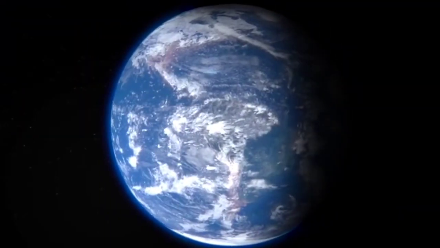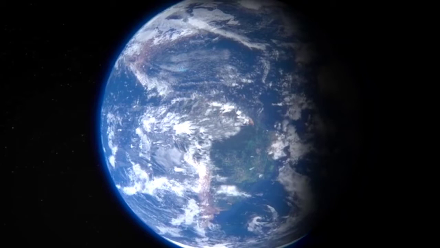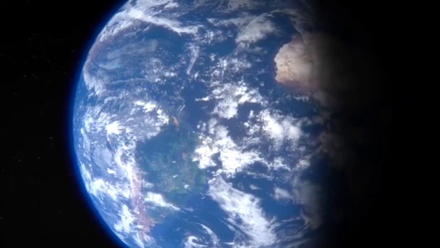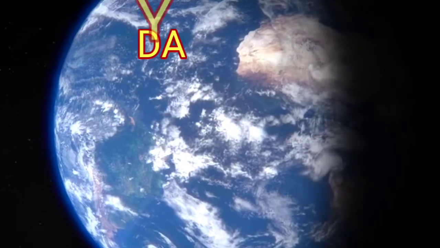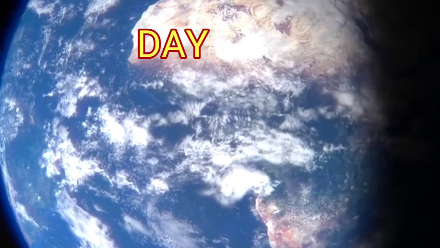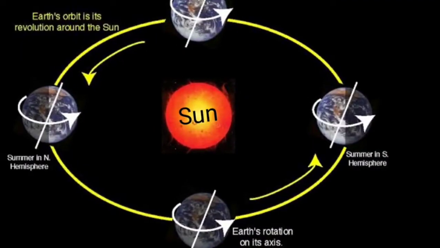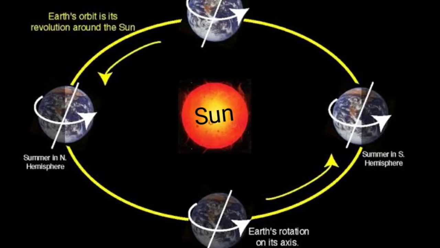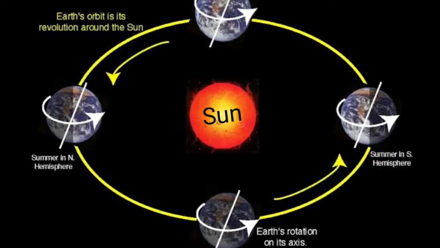Rotation is the movement of the earth on its own axis, and due to rotation day and night occur. The movement of the earth around the sun in a fixed path or orbit is called revolution.